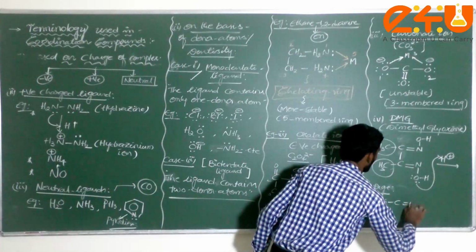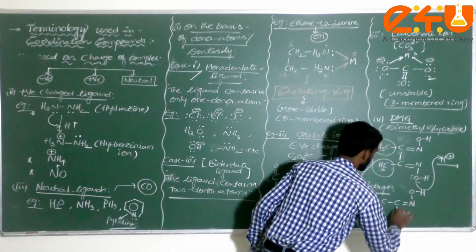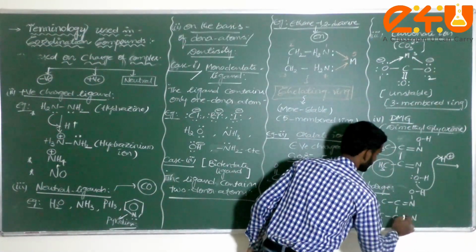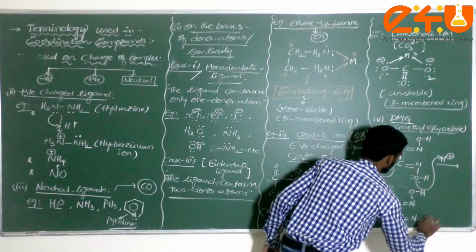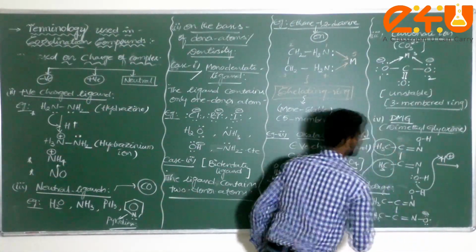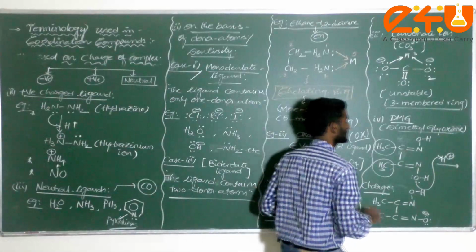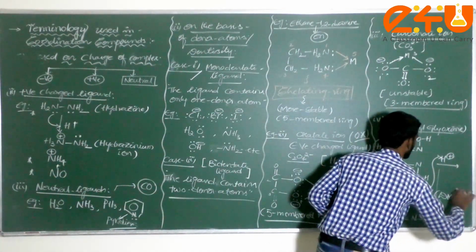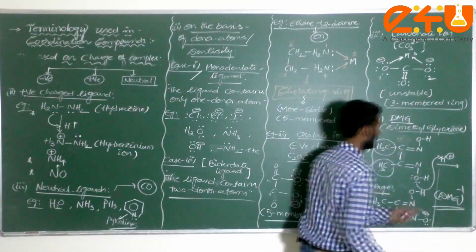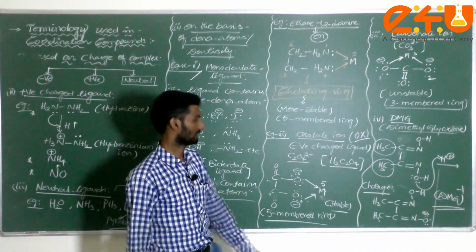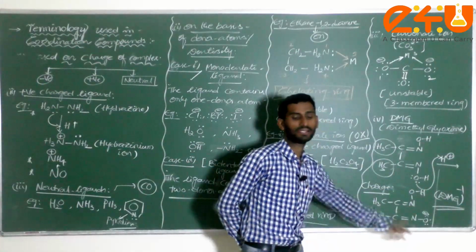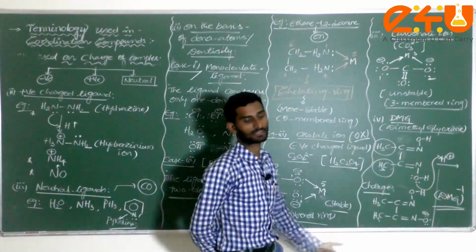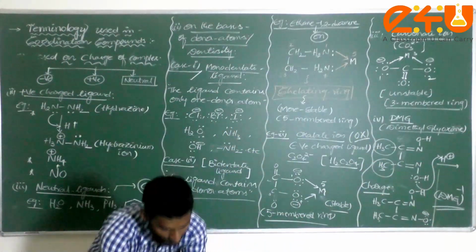CH3, C double bond N, here OH, here C, CH3, double bond, 1, 2, 3, 4. Here O minus. Am I correct or not? Now very important: the charge present on DMG is equal to minus 1. Very, very important. Whenever DMG is there, how much charge are you expecting? DMG has minus 1. Sir, what type of atoms are donating? Let us continue with this one. Please note down, dear student.